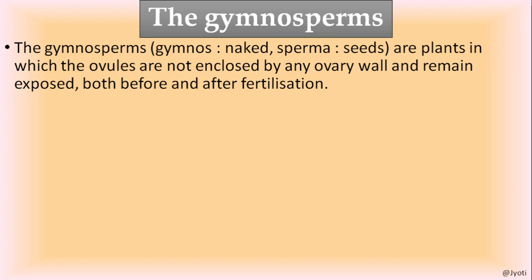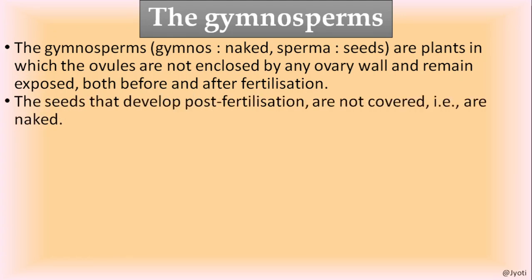As you know, in a plant the ovule develops into a seed and the ovary of the flower develops into a fruit, and the fruit contains the seeds. But here the ovary wall is not there, only the ovule is there, so the seeds are present and they are open seeded, they are exposed.